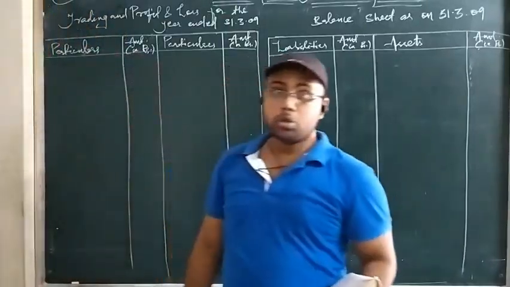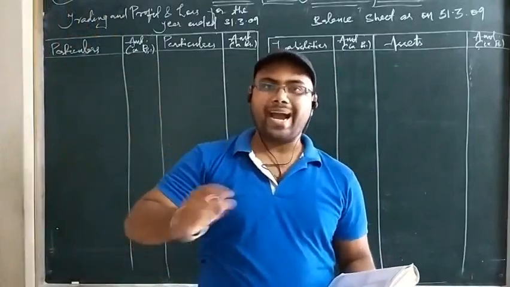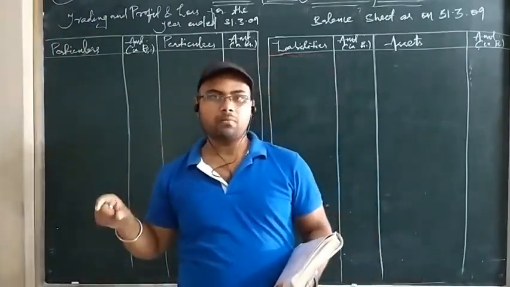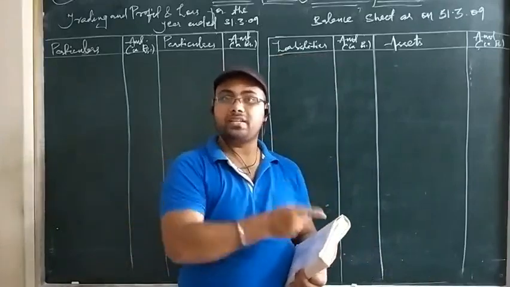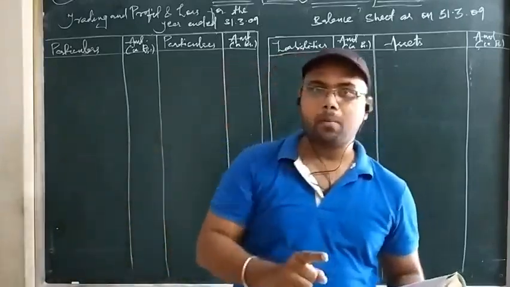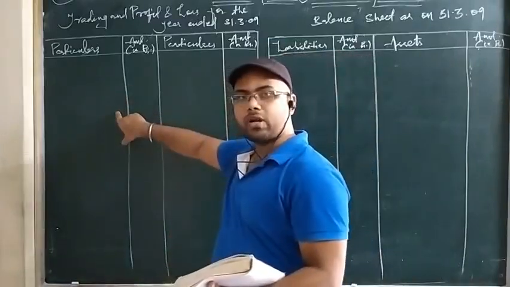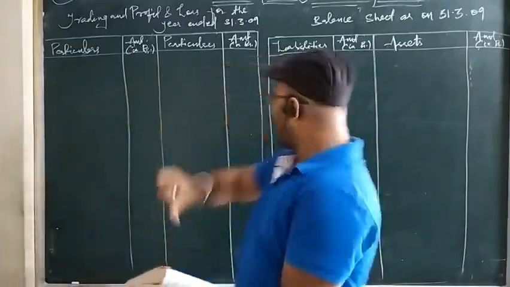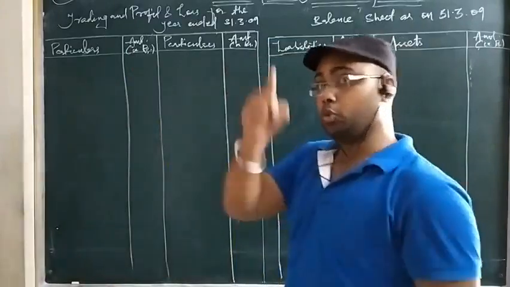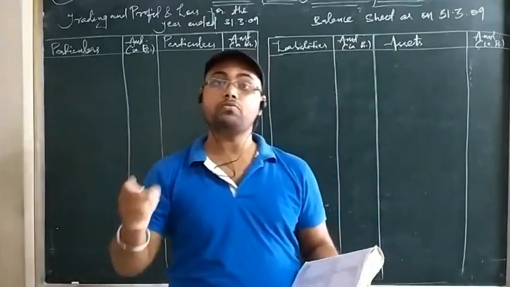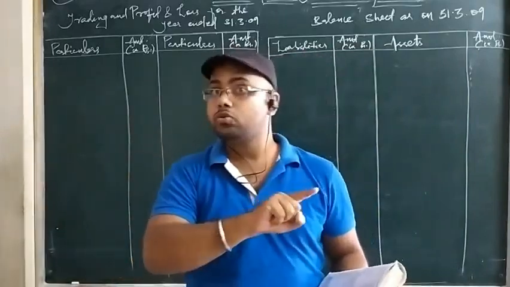I have told you that whatever item comes, you post accordingly. Likewise, if you get an item of asset in the beginning, post it in the balance sheet. Never solve a problem by finding out the items and posting them in the trading and profit and loss account, and then finding out the items and posting them in the balance sheet. No, you should not do that. I am telling you not to do that because it consumes more and more time.